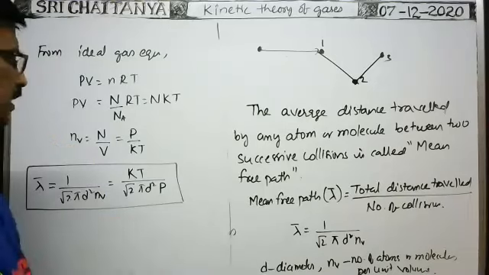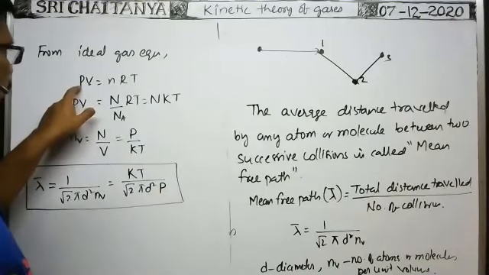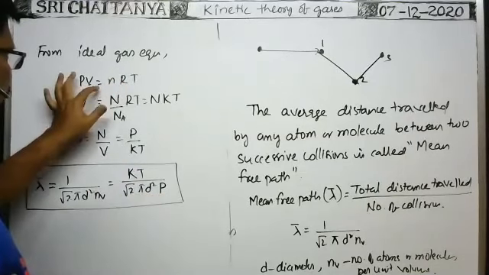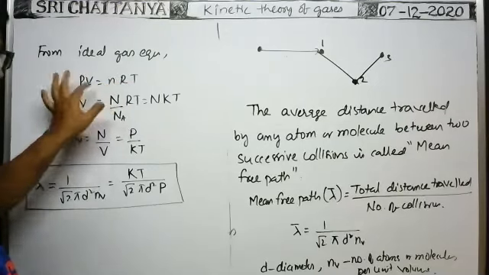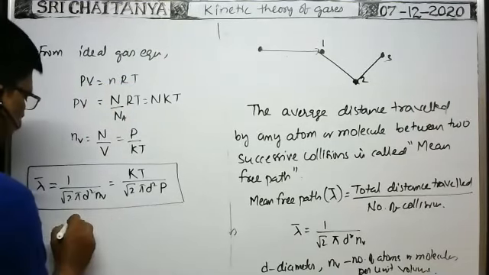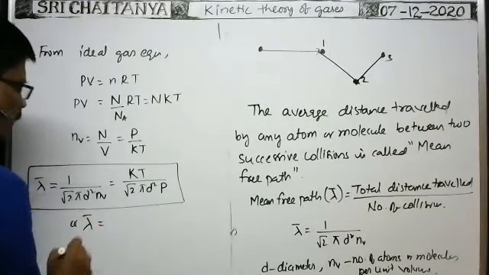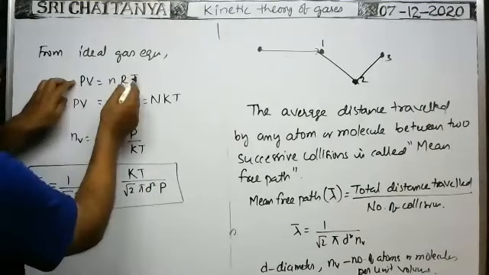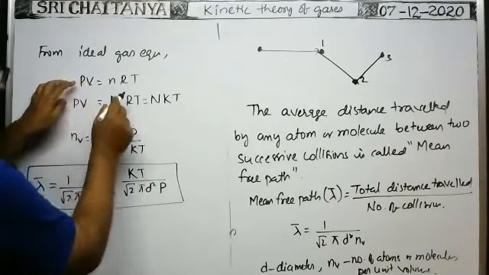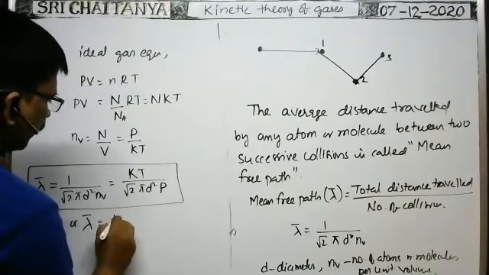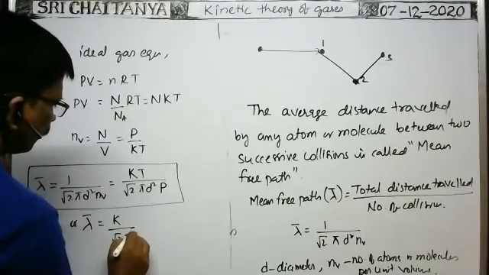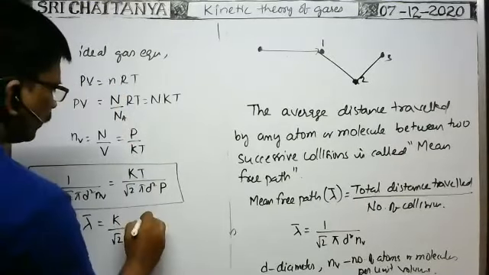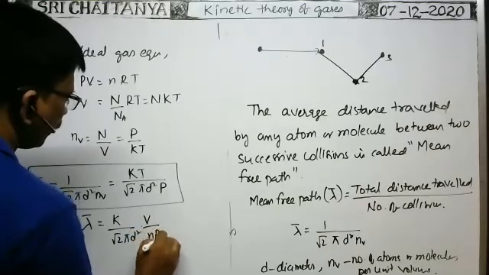Suppose the volume of the gas is given. You convert them. PV is equal to nRT, so P by T can be written as nR by V. In other words, we can write lambda bar, the mean free path, is equal to K by root 2 pi d square into P by K, and P by T means nR by V, so we write V by small n into capital R.